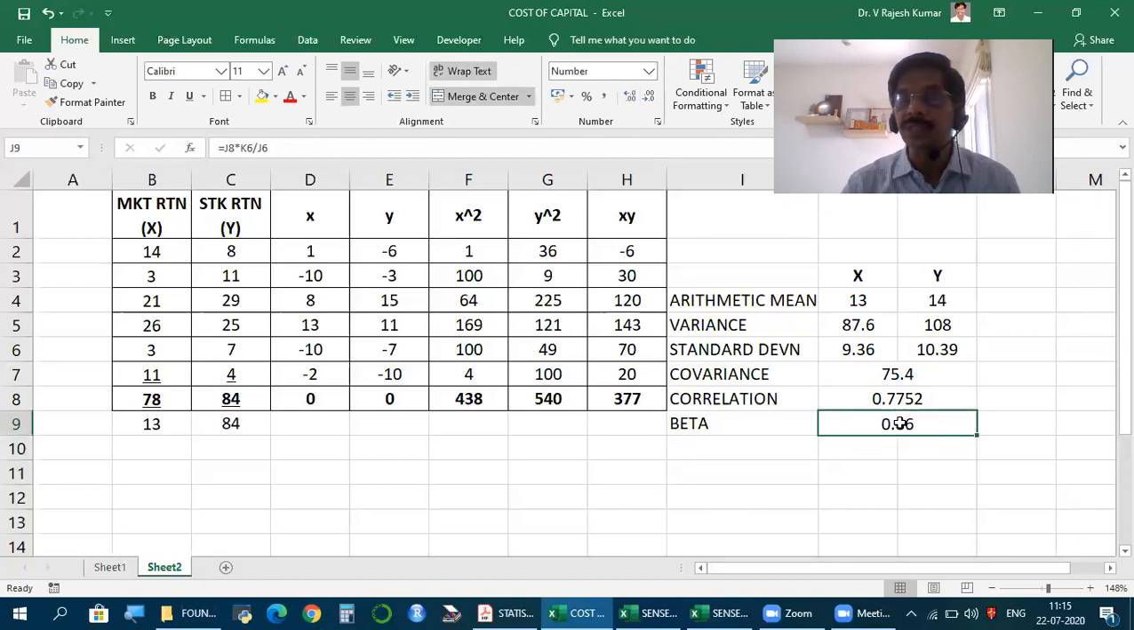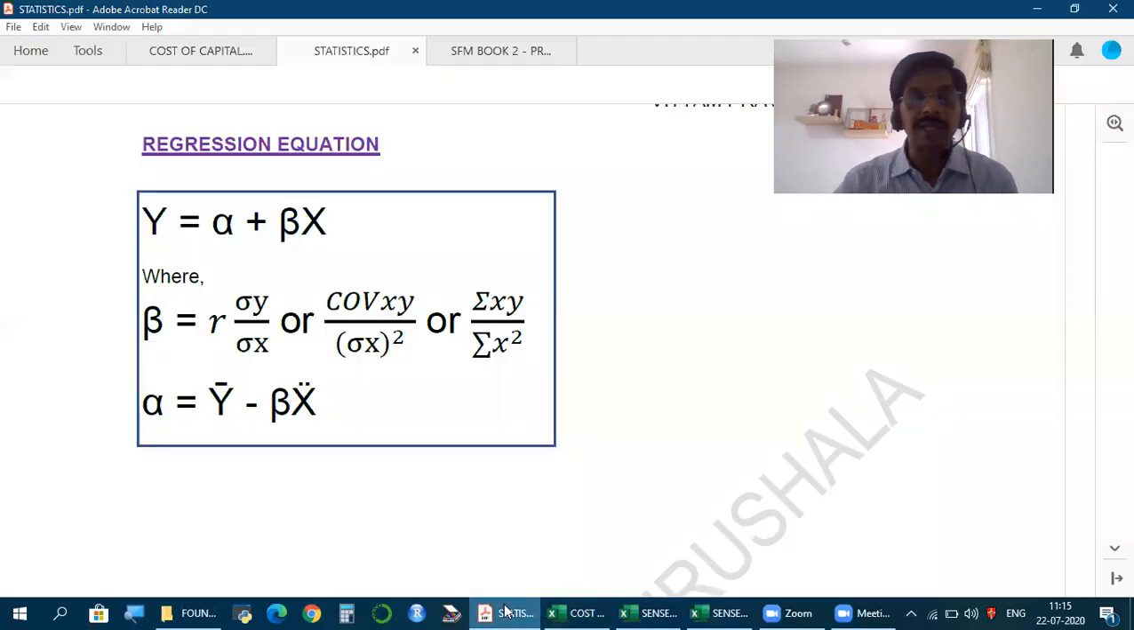Now what does 0.86 mean? How do we read it? Whatever the change in the market, the change in the stock will be 0.86 times. So if the market is rising by 1%, we can expect the stock price to rise by 0.86%. If the market is falling by 10%, we can expect the stock price to fall by 8.6%, 10 into 0.86. That is beta.